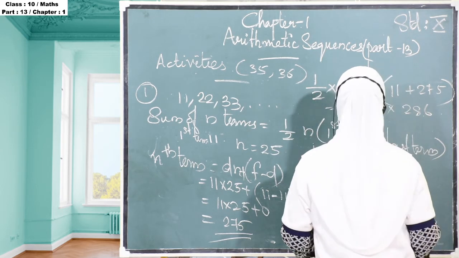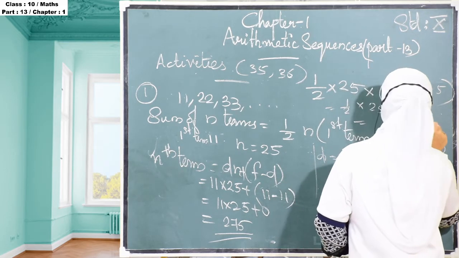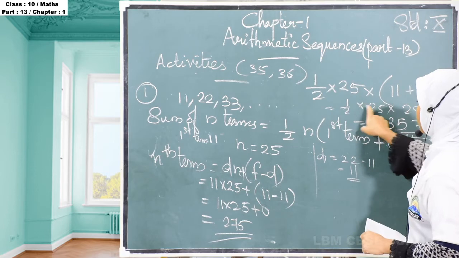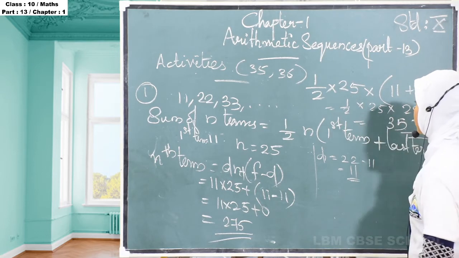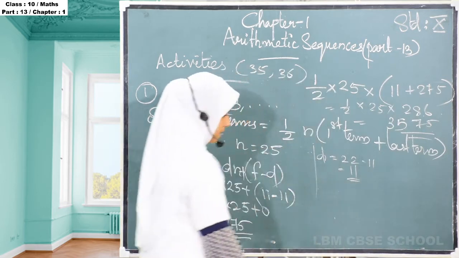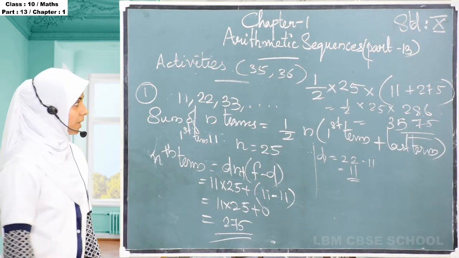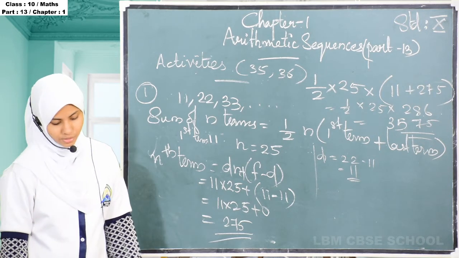The final answer is 3575. You multiply these two numbers and divide by 2. This is the way we find the sum of n terms of an arithmetic sequence.